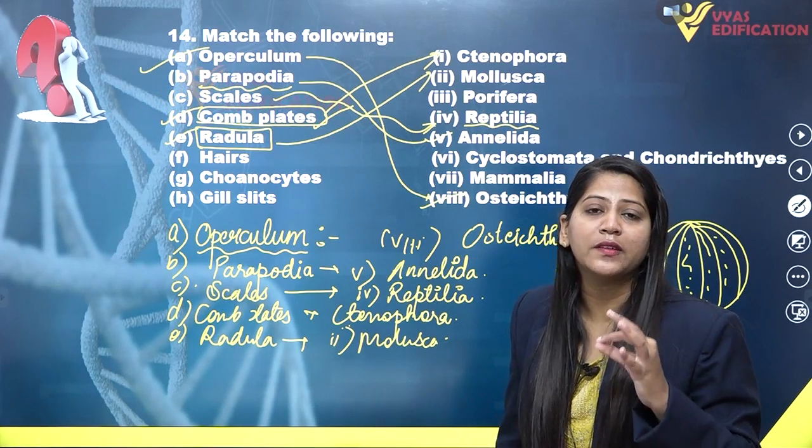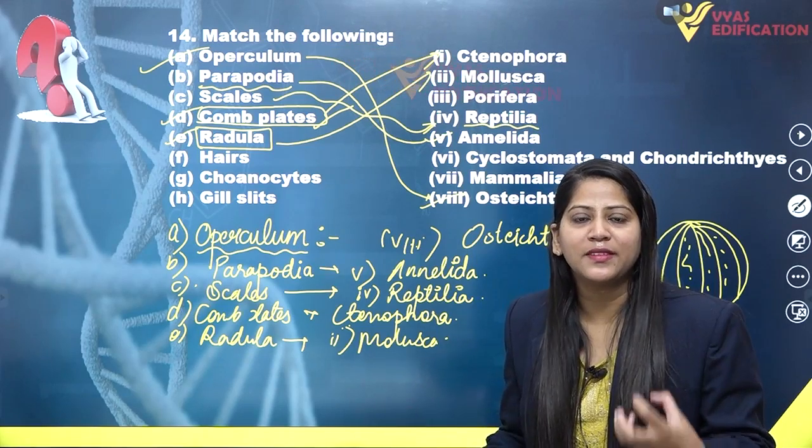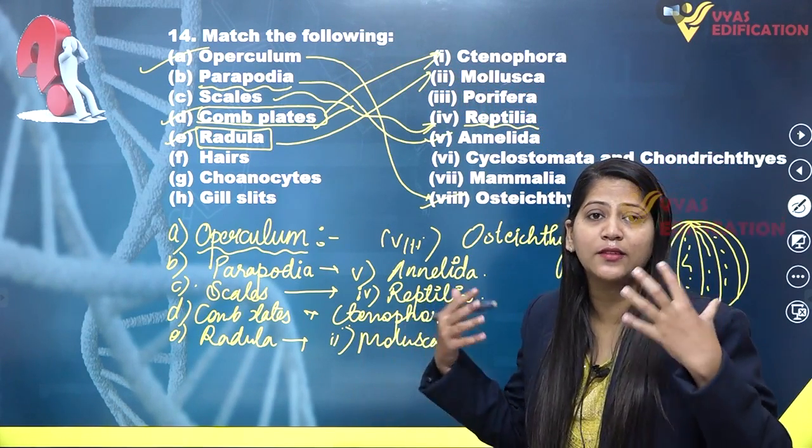Then we have hairs. Hairs are found on the skin of mammals. We are mammals, and all of the mammals included in the animal kingdom have hairs on their head as well as on their skin.